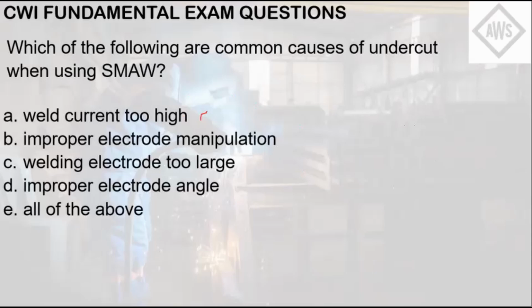Improper electrode manipulation: too short a distance from the base metal can melt it, and improper manipulation can also leave it unfilled. A large welding electrode will tend to melt the metal more because of its size. Improper electrode angle or work angle can affect proper weld deposition and can cause melting away of the metal. Thus, the answer here is letter E, all of the above.